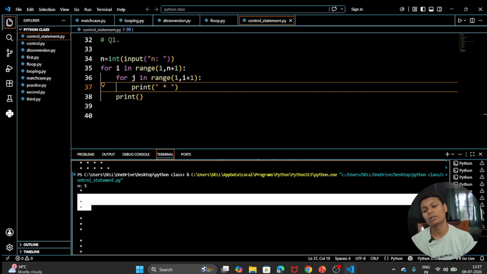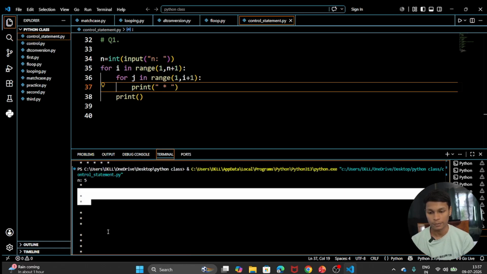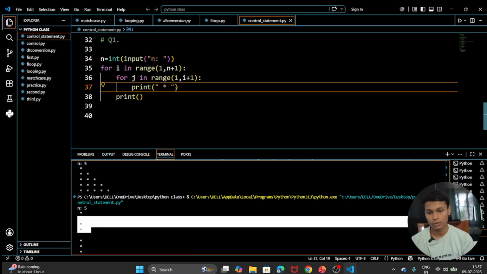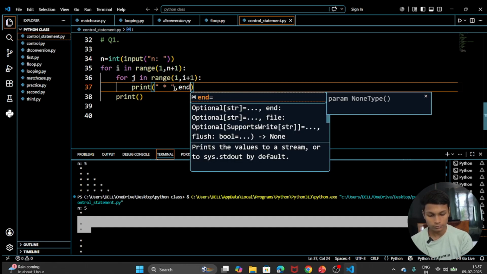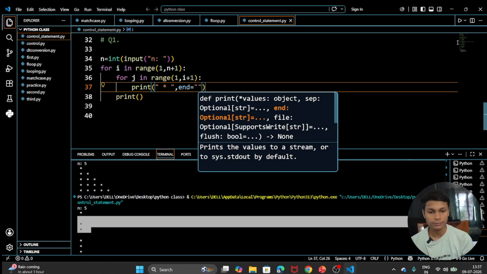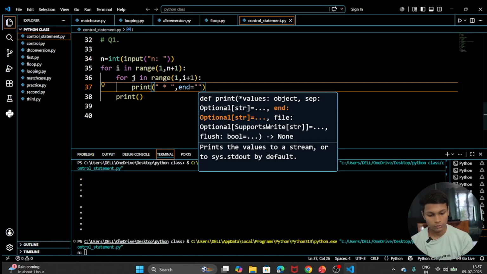Why so? Because a new line will be printed automatically by default. Sorry, not indentation space, a new line will be there. So that's why it will be printed like that. I think now you understand why I am writing end here.